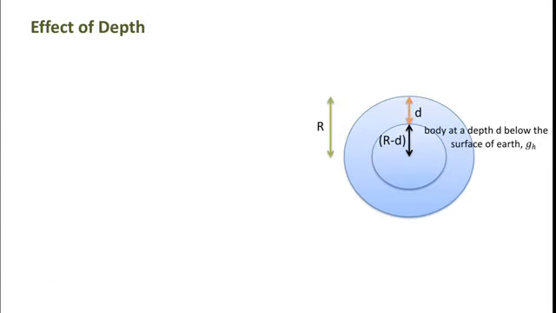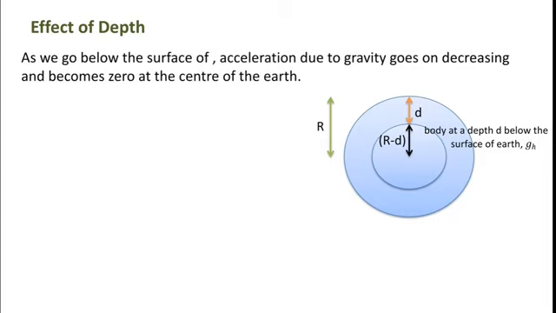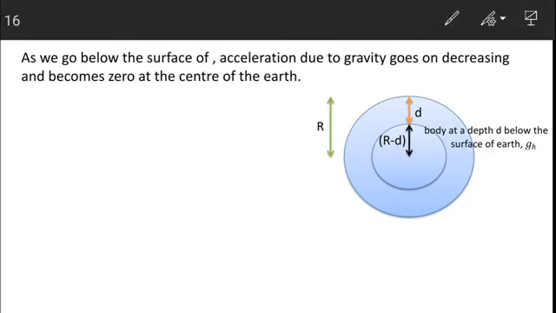Now let us understand how depth affects the value of acceleration due to gravity. As we go below the surface of the earth, acceleration due to gravity goes on decreasing and becomes 0 at the center of the earth. From this figure, it is clear that we have considered a body at a depth d below the surface of the earth.